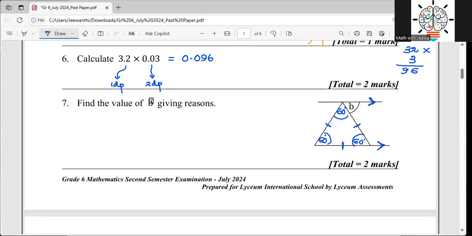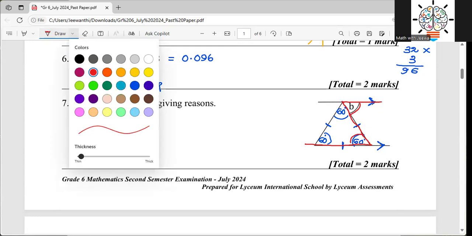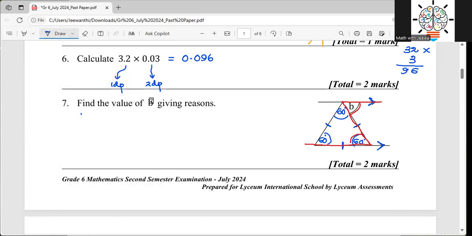If these two lines are parallel, we'll see whether I can identify any corresponding angle, interior angle or alternate angle. So then I can see here an alternate angle. If you look at this one, this is the alternate angle I have. So this angle should be equal to this one. Therefore, I can write my answer.